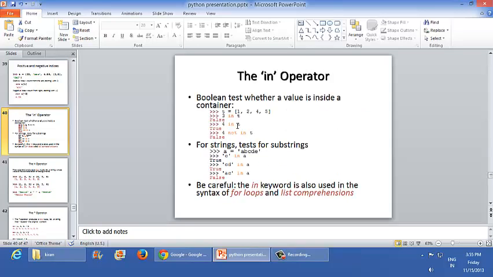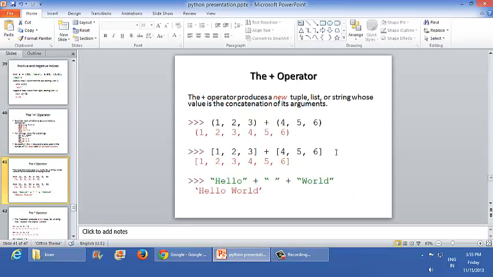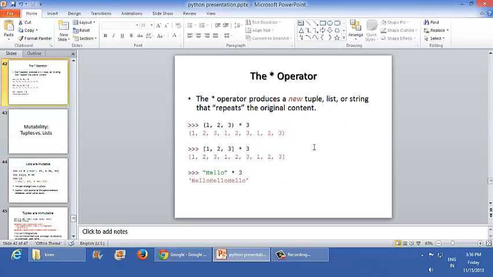The in operator checks whether a value is inside the container or not. For strings, it tests for substrings. That means it checks whether the substring is present in the string or not. The plus operator concatenates its arguments with the previous tuple, list or string, as shown in the example. The star operator produces a new tuple, list or string that repeats the original content. Here is an example of the star operator.